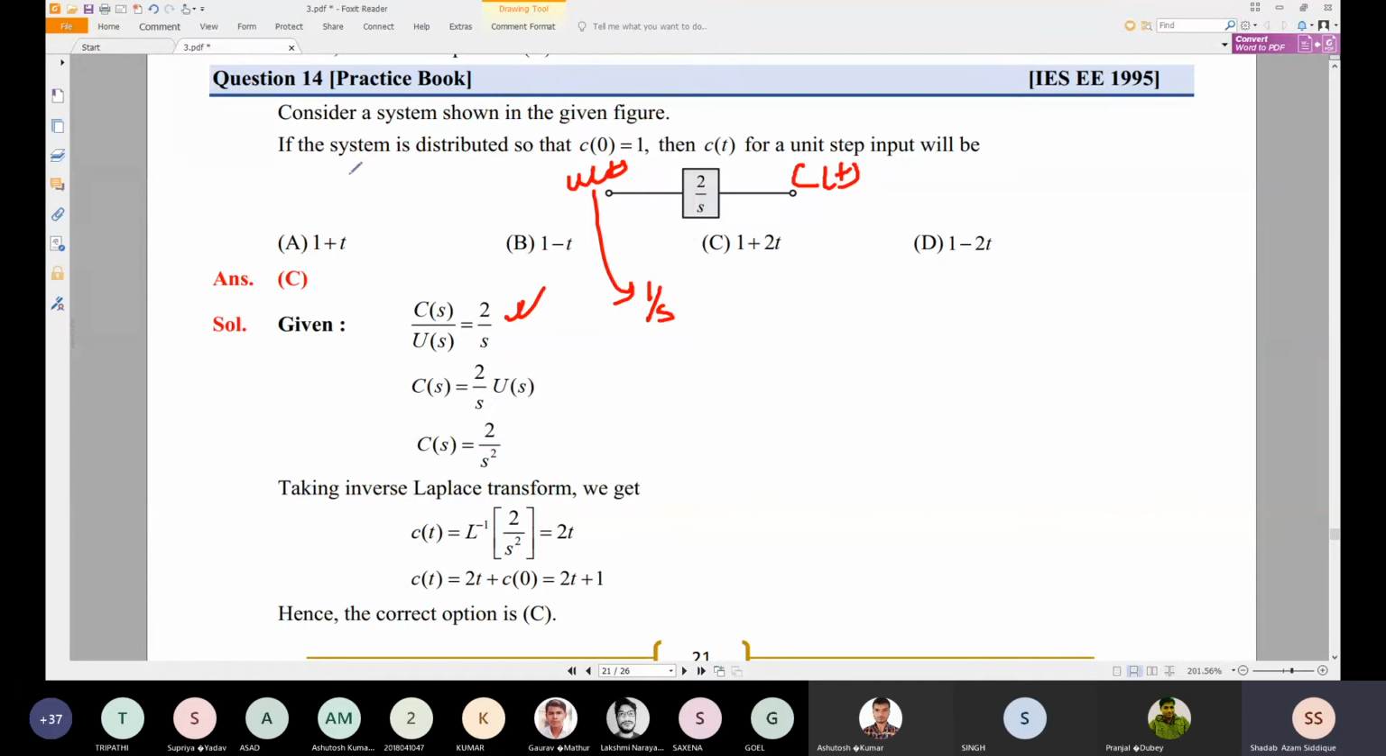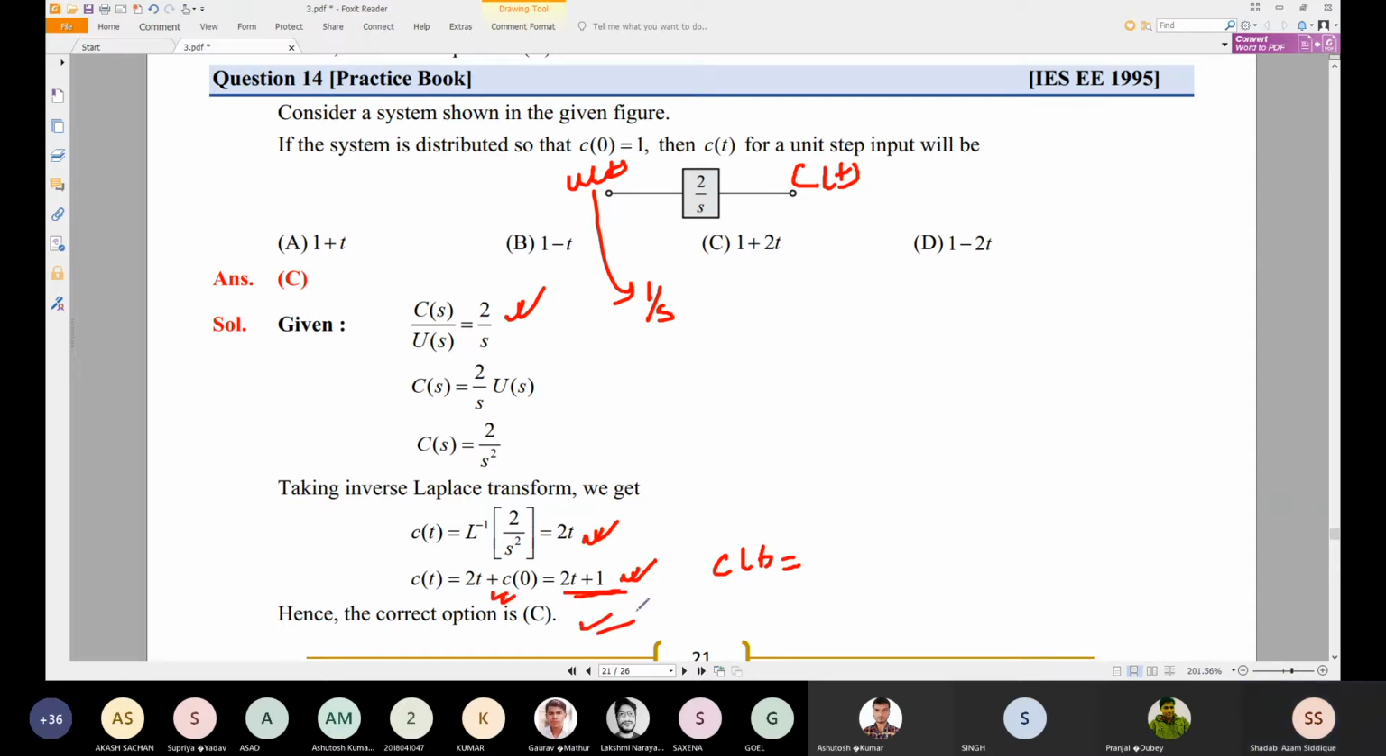Now it is given that the system is disturbed so that c of 0 is equal to 1. So c of 0 is equal to 1, then what will c of t be? Just take the Laplace inverse of this. C of s is equal to 2 by s square, so if you take the Laplace inverse, c of t will become 2t. But we also have to take the initial condition, because the Laplace inverse here will not give you the initial condition. So c of t is this Laplace inverse plus c of 0, that is 2t plus 1. So that is the answer, 2t plus 1, which is given here.